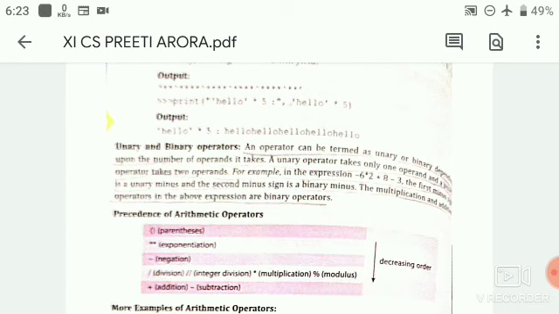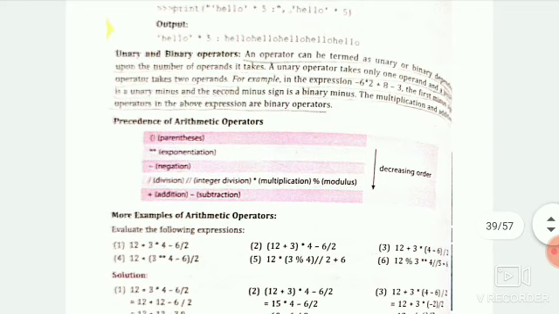Now let's see the precedence of arithmetic operators: parenthesis, then exponent, then negation, then division or integer division. Just like in our school mathematics education, the precedence of arithmetic operators is given here.